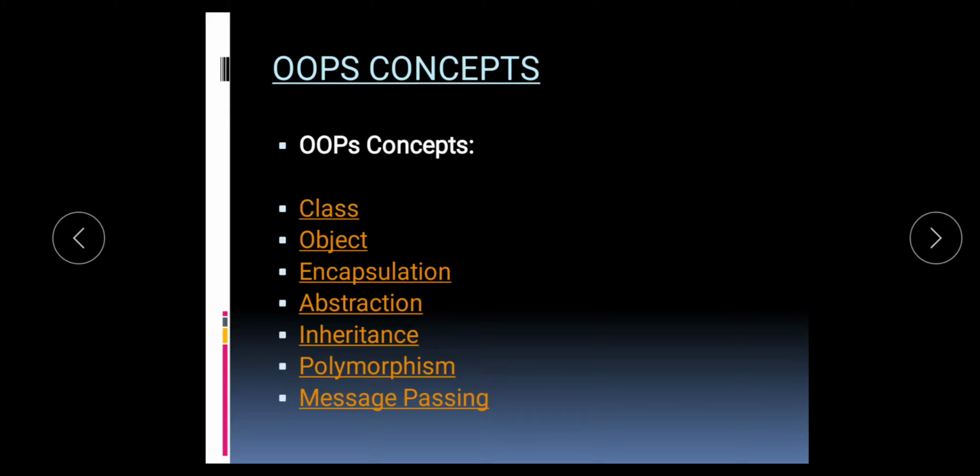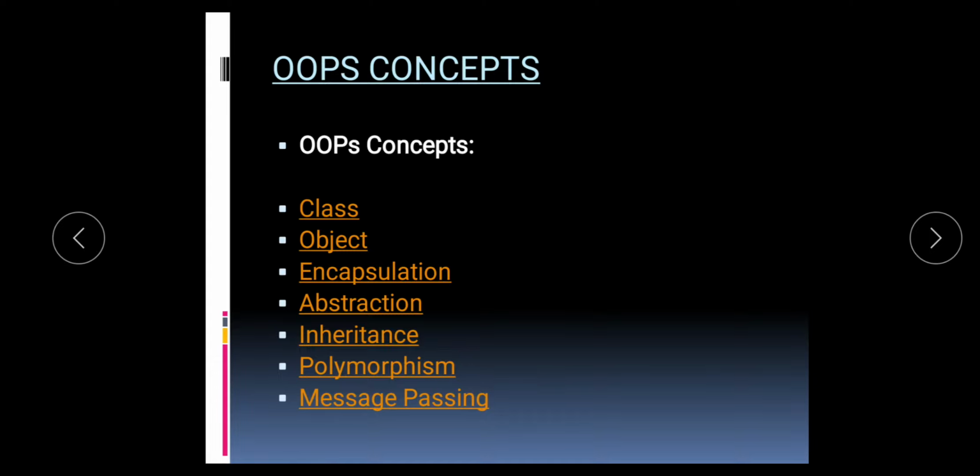OOPS concepts. There are different concepts in OOPS. First one class, second one object, third one encapsulation, fourth one abstraction, fifth one inheritance, sixth one polymorphism, seventh one message passing. First one, class. What is class? Class is a user defined data type and behaves like a built-in data type. It is a collection of data and methods.